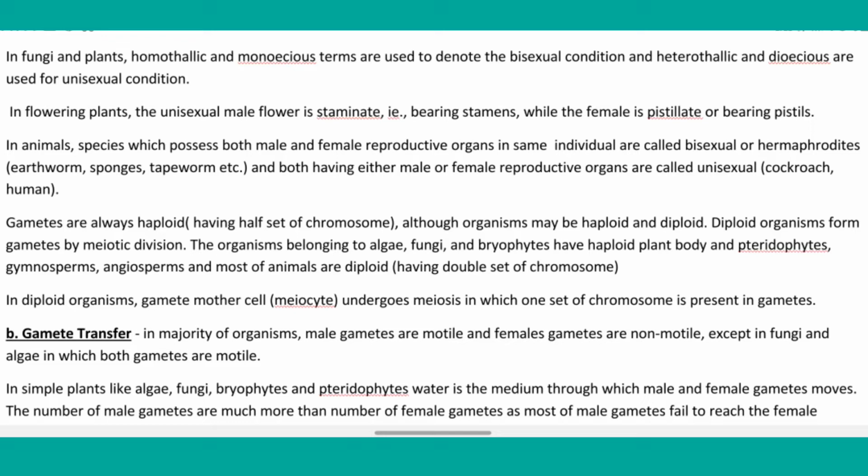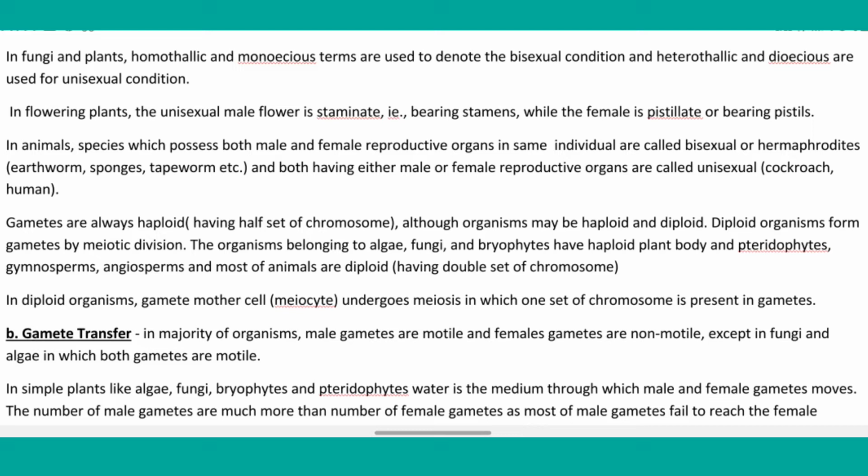In flowering plants, the unisexual male flower is staminate, bearing stamens, while the female is pistillate, bearing pistils. In animals, species which possess both male and female reproductive organs in the same individual are called bisexual or hermaphrodites, like earthworm, sponges, tapeworm, etc. Animals having either male or female reproductive organs are called unisexual, like cockroach and humans.